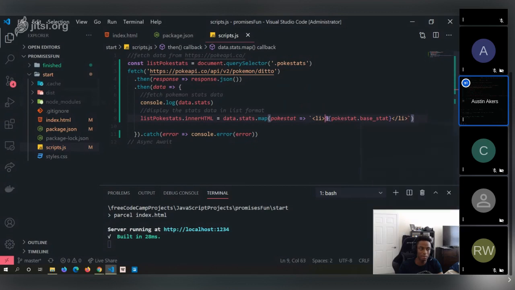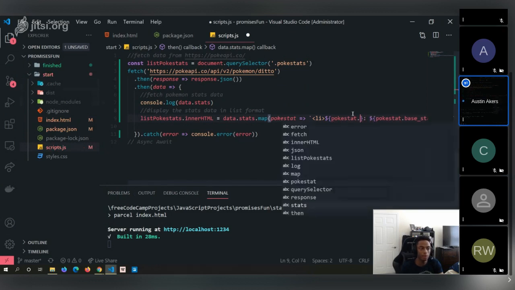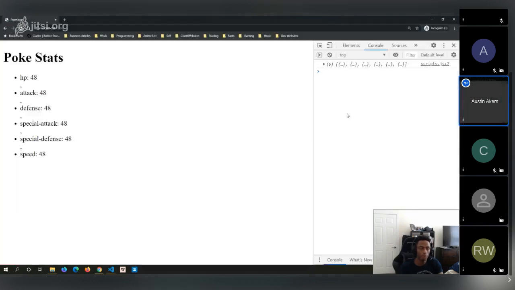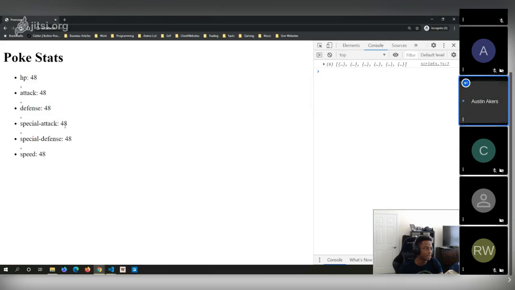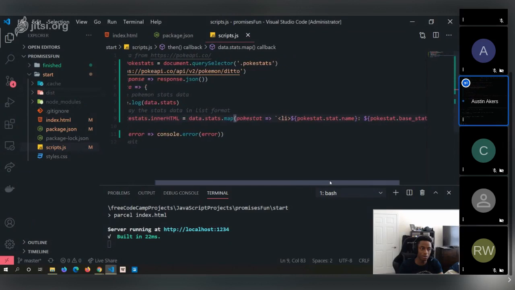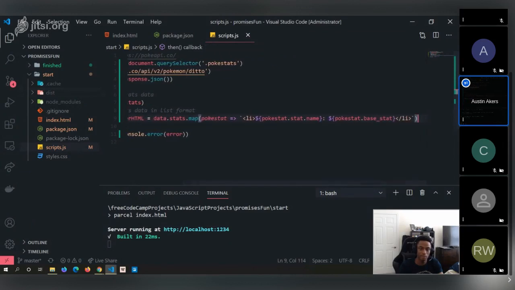All right. Now, before this base stat, we want to know what exactly that stat's name is. So we're going to display another variable: we go inside PokeStat, inside that stat object, and grab the name. Now when we refresh this, we should see HP, attack, defense, special attack, special defense, and speed. We see everything, but we still get that awkward comma. Does anyone know how to solve this, and exactly what's happening? Anyone?